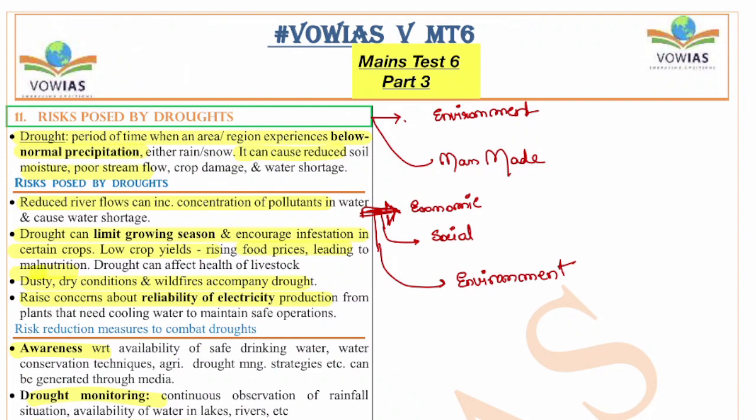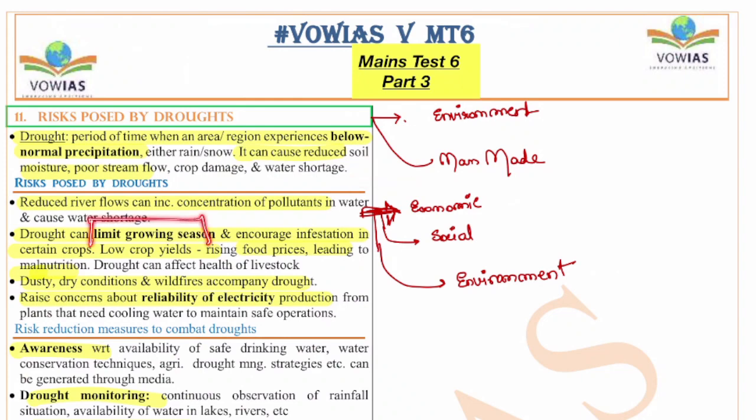Two broad types of drought, the environmental drought and the man-made drought, you can just write that. And then the risks posed by droughts. What is going to happen because of droughts? Either you can divide this into broad sub-themes like economic, social, environment, or you can write in point form. The reduced river flow can increase the concentration of pollutants in the water. So the water eutrophication, which we generally talk about, you can start with that.